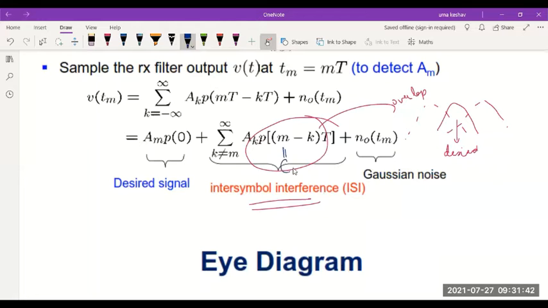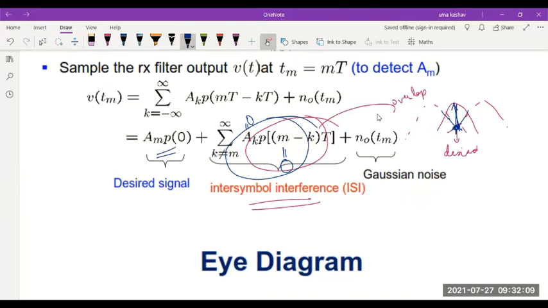We are making the amplitude of the neighboring pulses at the sampling point 0. I am taking a sample at this point. At this point, the neighboring pulses will pass through 0. So there is no amplitude contribution. The amplitude contribution due to the neighboring pulses will become 0. So this whole term will reduce to 0.